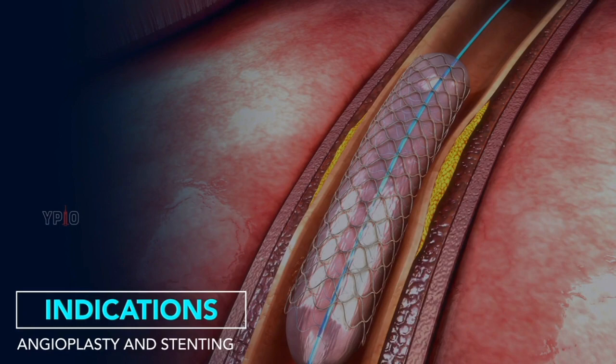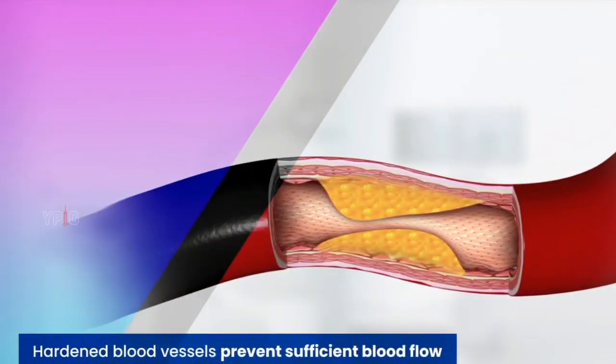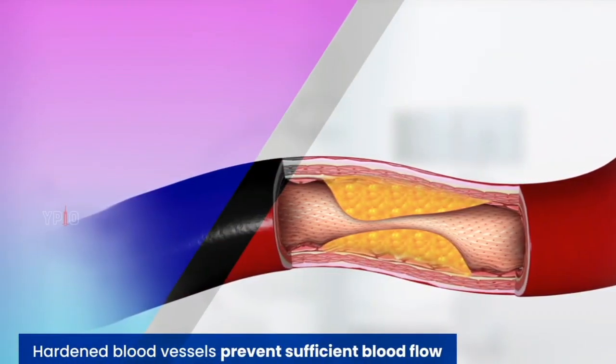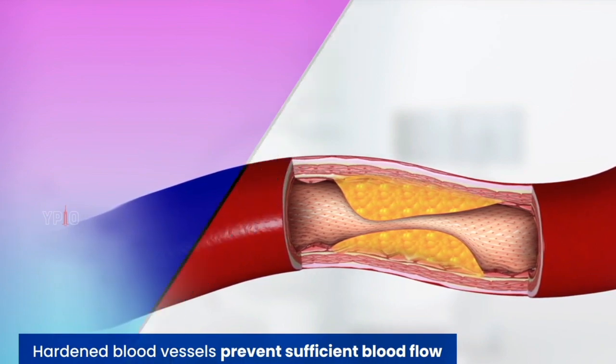Indications. Angioplasty and stenting is one of the most common treatments for conditions that occur when hardened blood vessels prevent sufficient blood flow to areas such as the heart, legs and feet, abdomen, or brain.